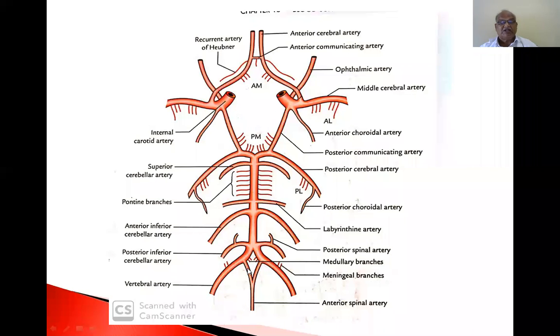So vertebral artery branches: the anterior spinal artery is formed by union of branches from the two vertebral arteries. It descends in the fissure present on the anterior aspect of the spinal cord, the anterior median fissure.